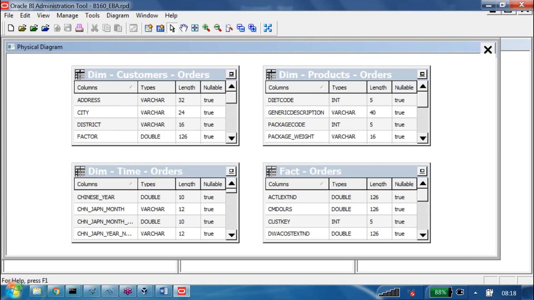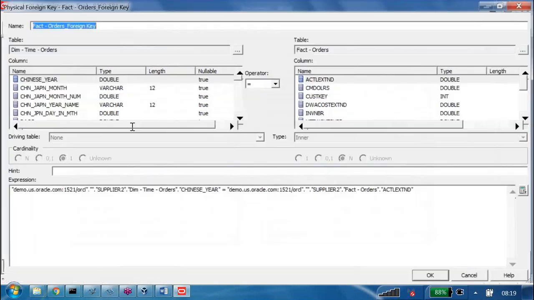Foreign key is always available in the fact table. Primary key is always available in the dimension table. So if you want to join the dimension table and fact table, always you have to start from the fact table and end with the dimension table. So I am clicking on new join. Then I start from the fact table and end with, let us say, the time table.